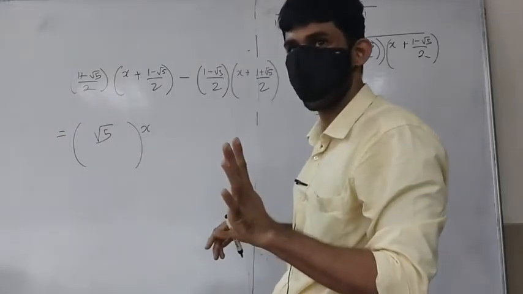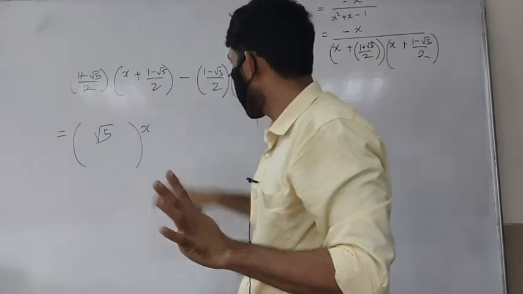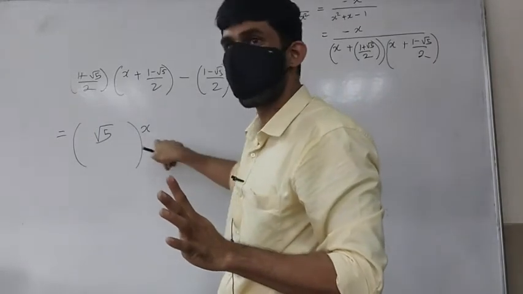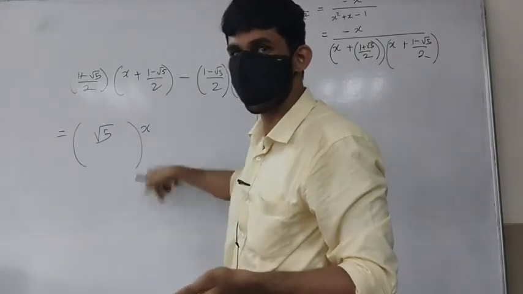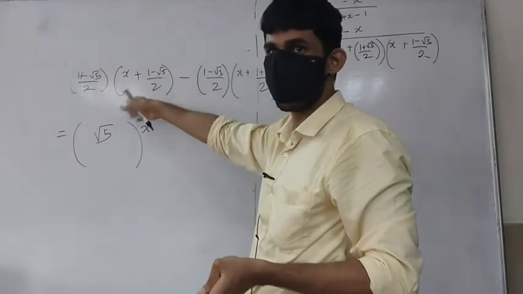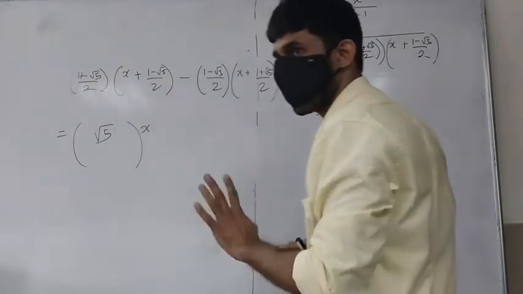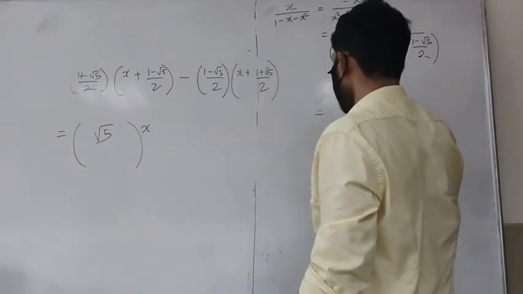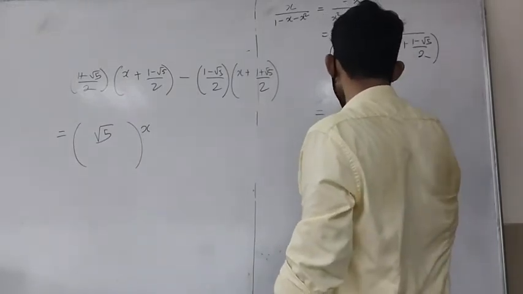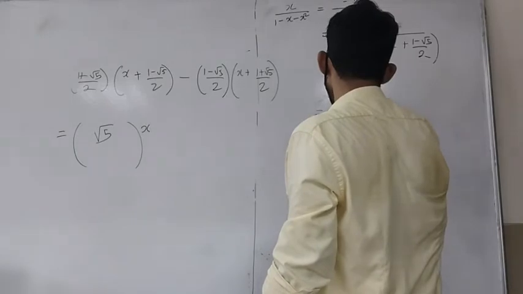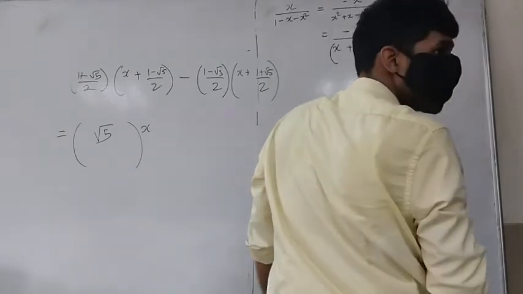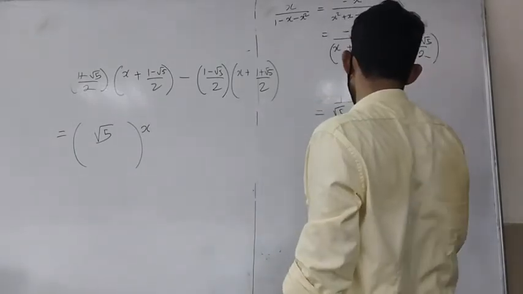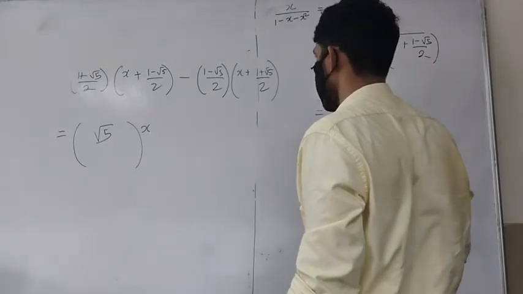Okay, no, this minus this is giving me root 5x, right? So what is x? Cross multiply. What is minus x? Multiply minus 1 on both sides. So you will get that. So in place of minus x I will have 1 upon root 5 times what?